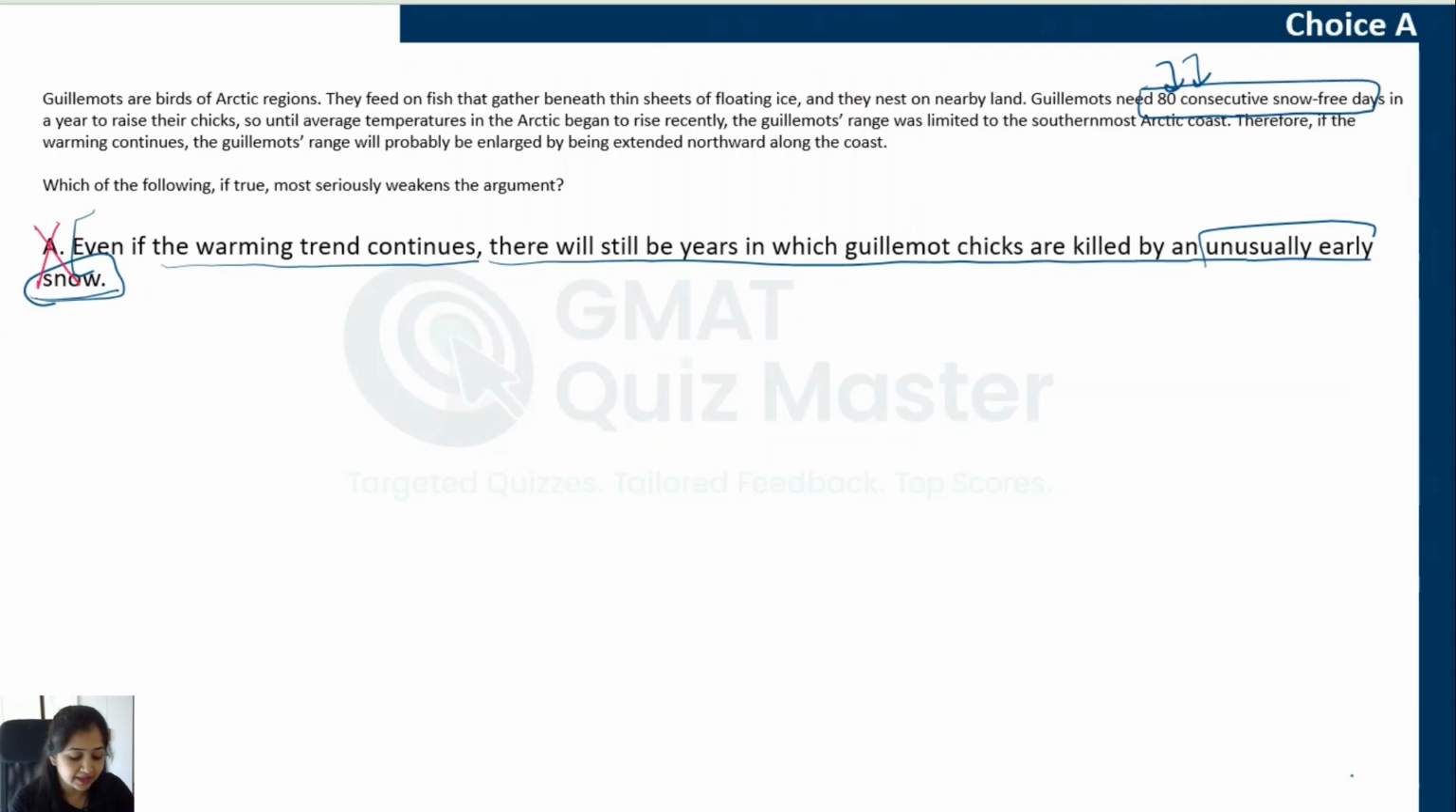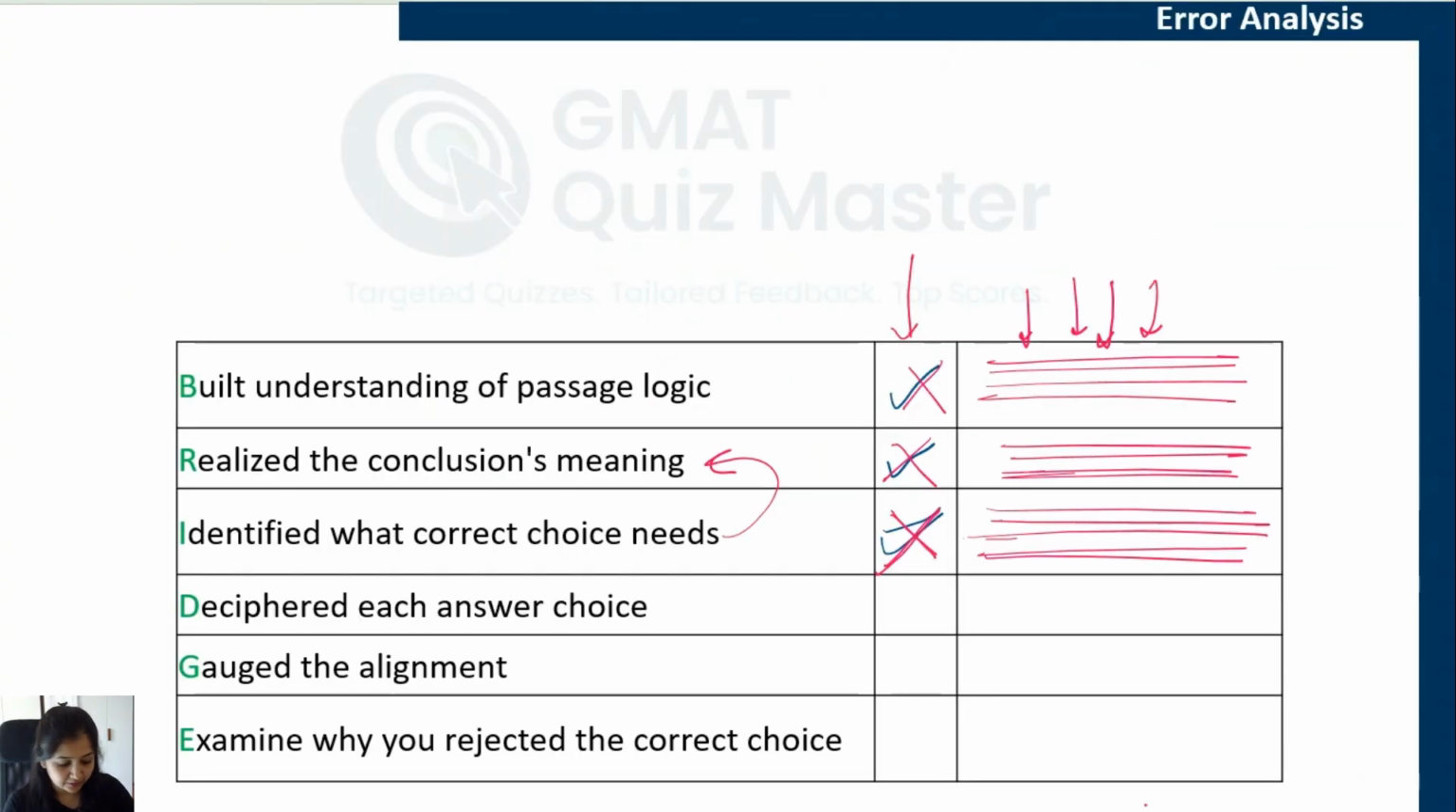Now, if you selected choice A, let's move back to the bridge table. Did you understand the meaning of this choice? This is the first question that you need to ask. The second question that you need to ask is, did you gauge the alignment? Did you see that it conveys something which the correct answer choice needs to convey? Now, if you did both of these, most likely you did not understand that an exception cannot define the general behavior. It cannot help understand how the general behavior would be. So that was your reason for marking choice A.